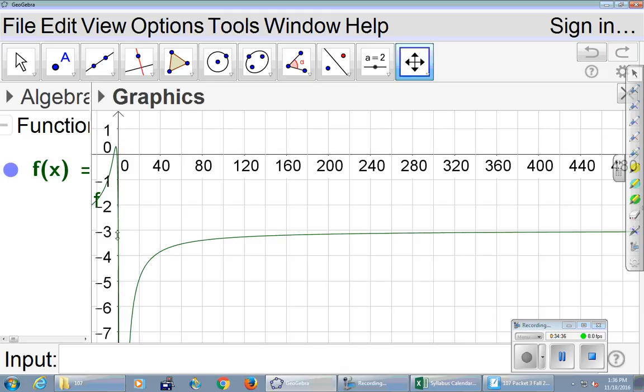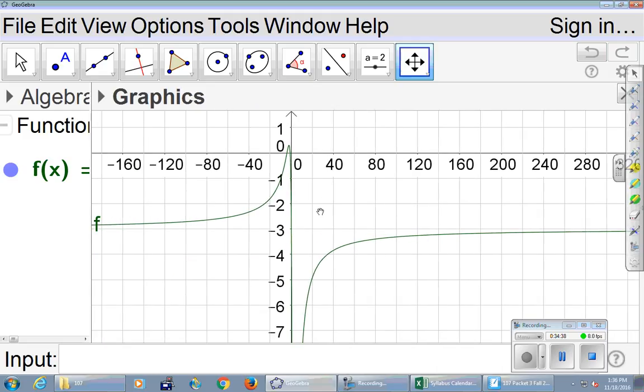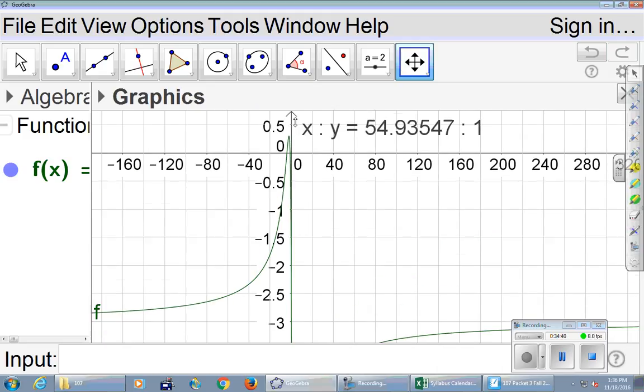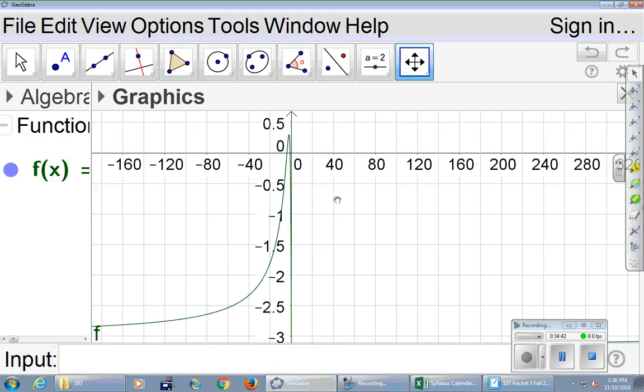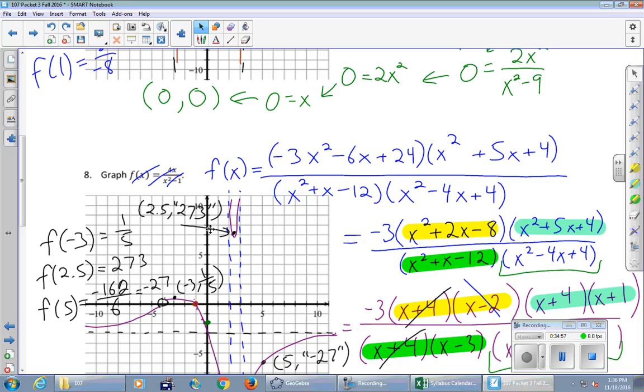That looks pretty good. All right, and just to give us a sense of how complex this problem is, I can't get a single picture that's going to capture all of the behavior, and this is sort of what the previous project was about. It was like, give me different views because it's too complex to see everything important in one picture. And that's what we saw here. Right? And that's why on my graph, I had to put quotation marks around 273 and negative 27, because it's just too much information to display in one coherent picture.